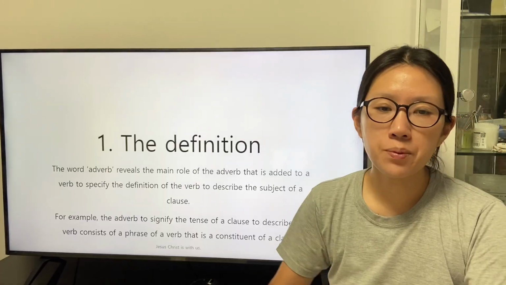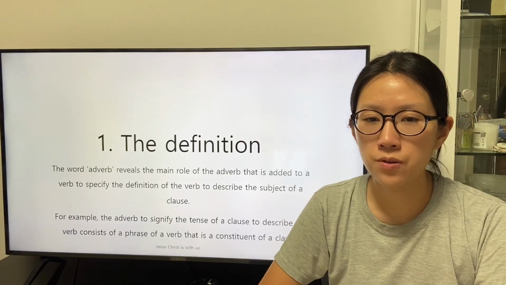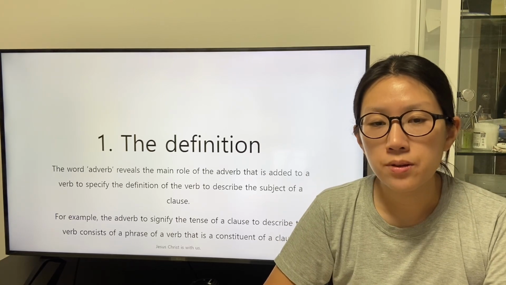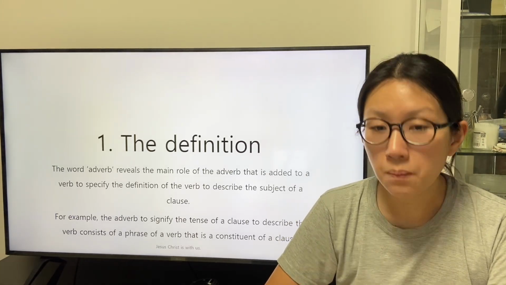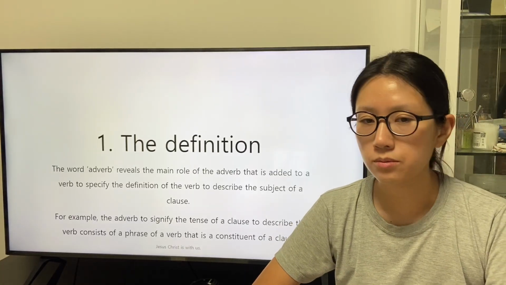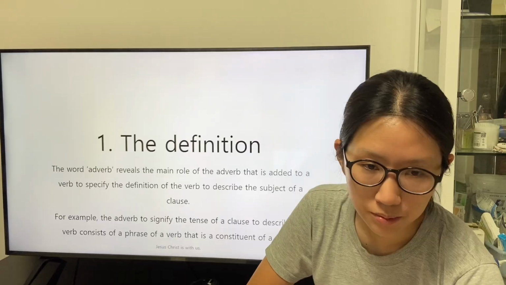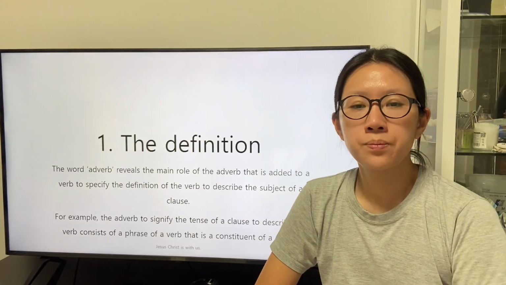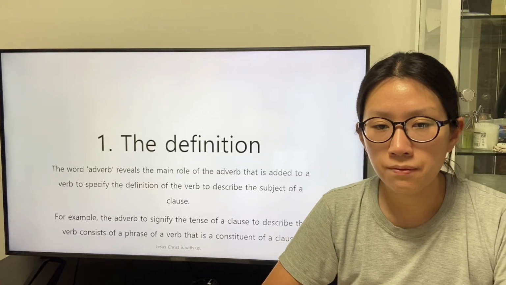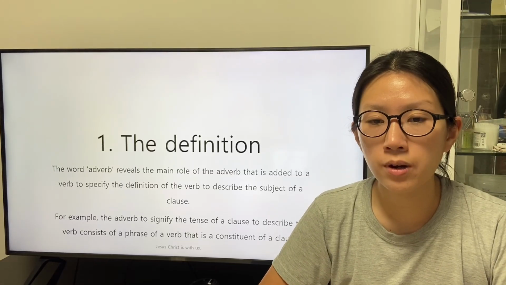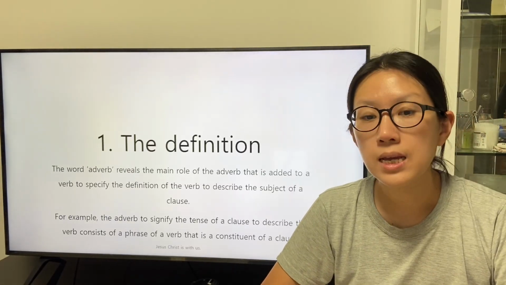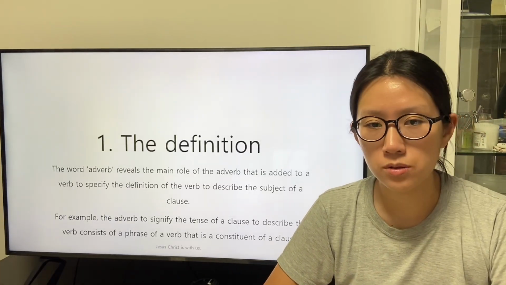The word adverb reveals the main role of the adverb that is added to a verb: to specify the definition of the verb to describe the subject of a clause. For example, the adverb to signify the tense of a clause to describe the verb consists of a phrase of a verb that is a constituent of a clause.